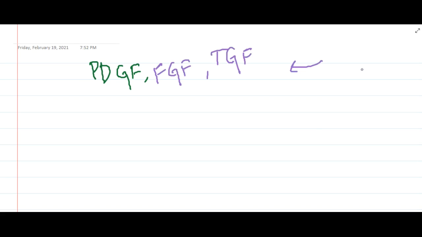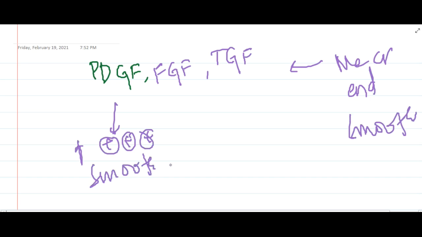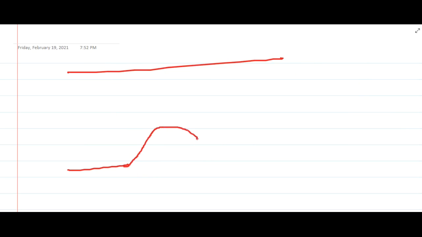All these are released from macrophages, endothelial cells and smooth muscle cells, and this finally will stimulate even more smooth muscles and extracellular matrix. As a result, at the end they will form an atherosclerotic plaque like this, which is covered by a fibrous cap.